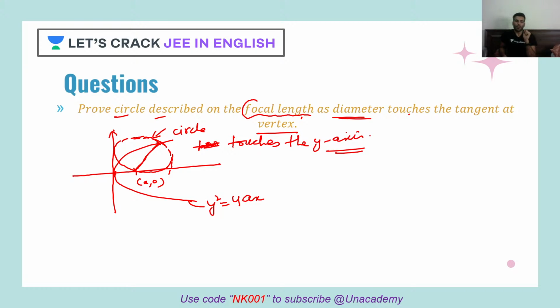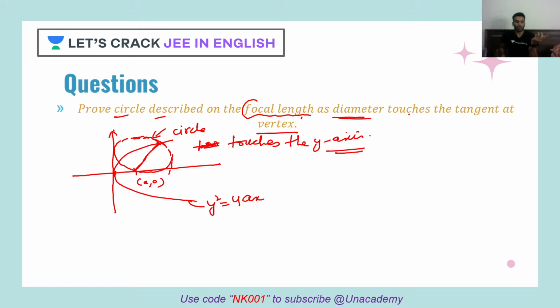Okay, tell me one thing. I'll give you a hint. How can you prove that it touches the y-axis? Do you remember when we were studying circle, and I was teaching you different forms or equations for the circle, and then we were talking about when the circle touches the y-axis, when it touches the x-axis, when it touches both the axes. So what all conditions did we have? You can use any of those conditions. Obviously, when the circle touches the y-axis, you can use that condition.